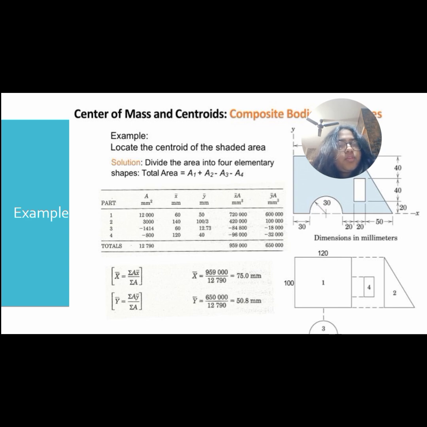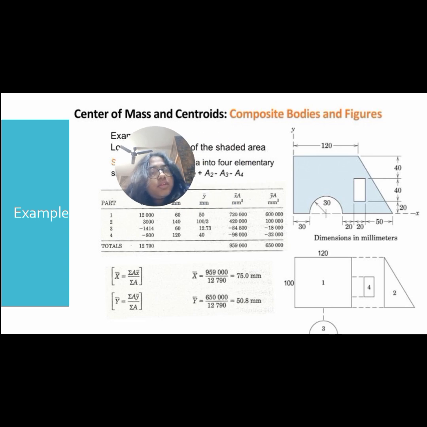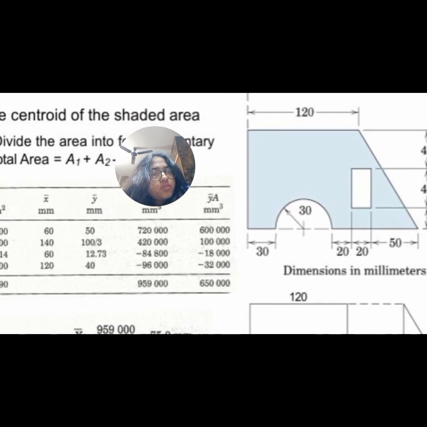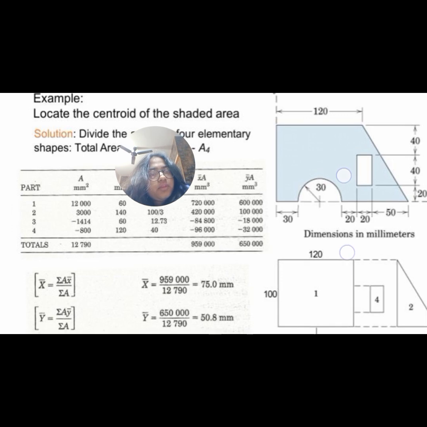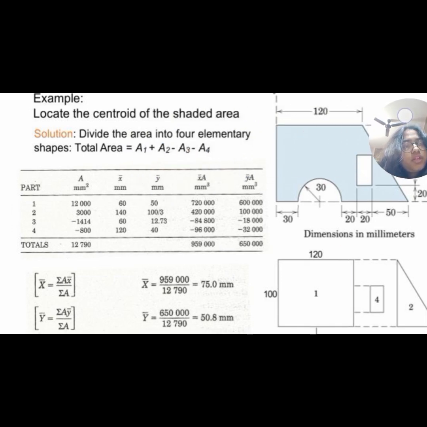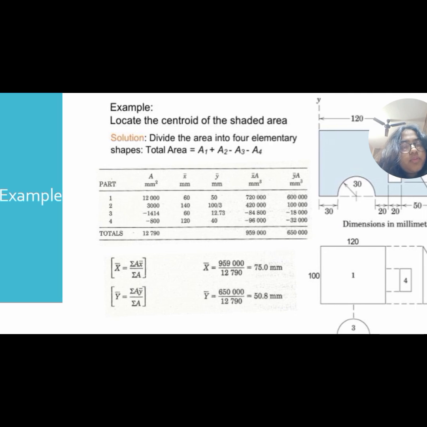Here we have to make sure the calculation is done correctly. You have to make sure what the shaded region is. As you can see in the figure right here, for the shaded region we are supposed to subtract the unshaded region. If we do not do it, the values may go wrong. So these are the things we should be careful about while solving the problem.